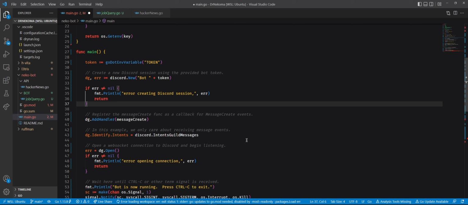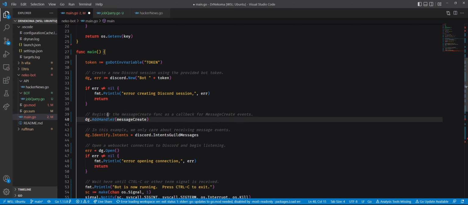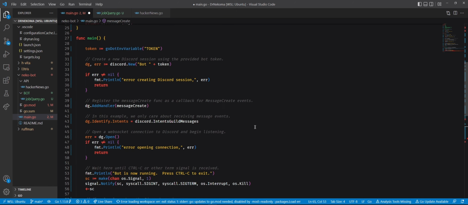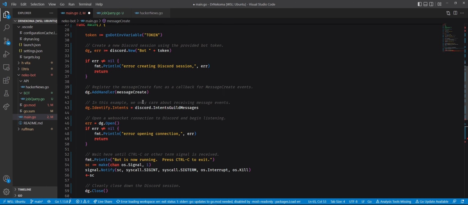But let's go. Then we are basically registering the handler. So this is, as far as I understood, the functionality of the bot. It will call this function here. Wait, what is MessageCreate there? It's here. We're going to read that shortly. Register the MessageCreate func as a callback for message create events. So this is adding functionality to the bot. That's what I need to know.